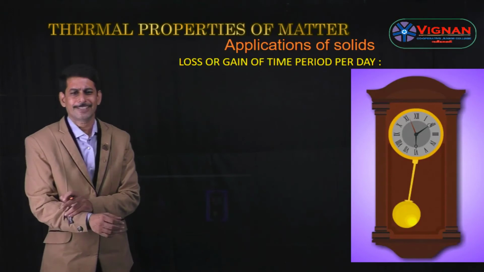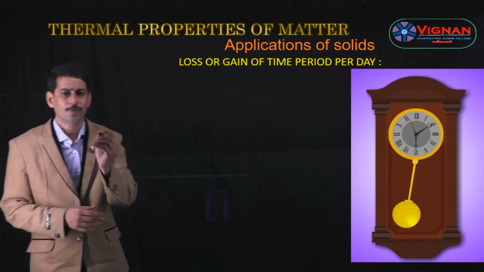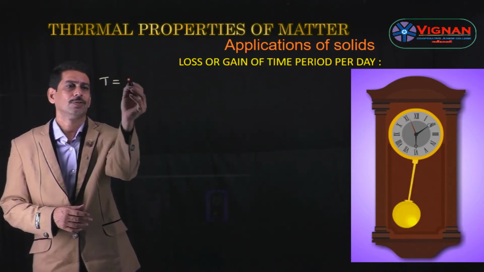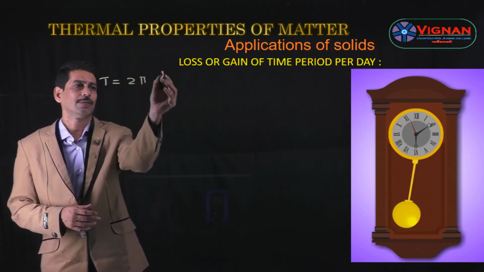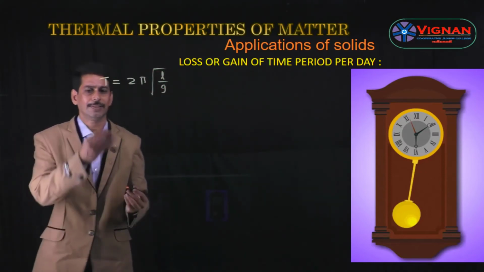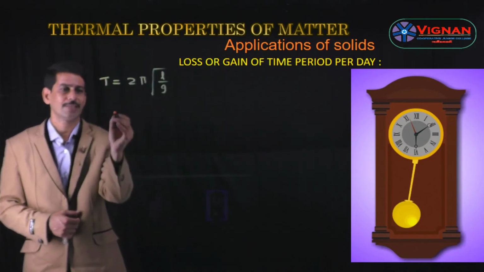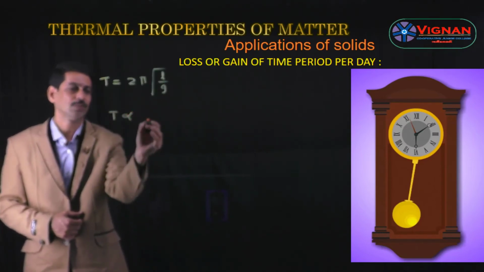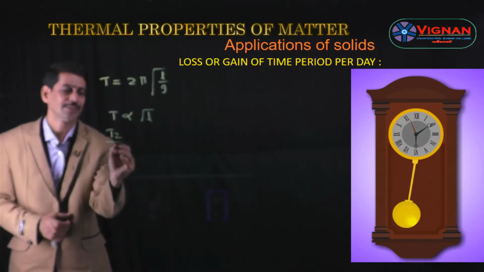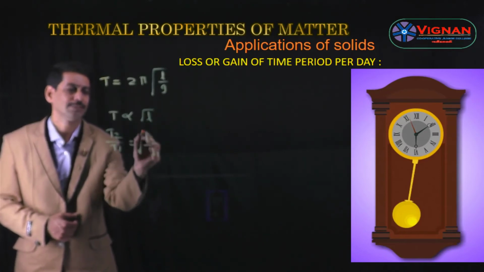Now we will derive the expression for the loss or gain of time period per day. We know the formula for time period is T is equal to 2 pi into root of L by g. Here the time period only depends upon the length of the pendulum because acceleration due to gravity g is a constant. So T is proportional to root L. So T2 by T1 is equal to root of L2 by L1.